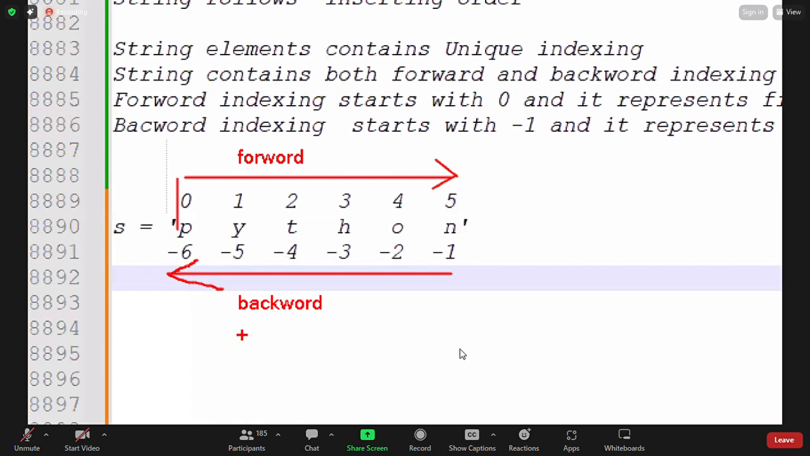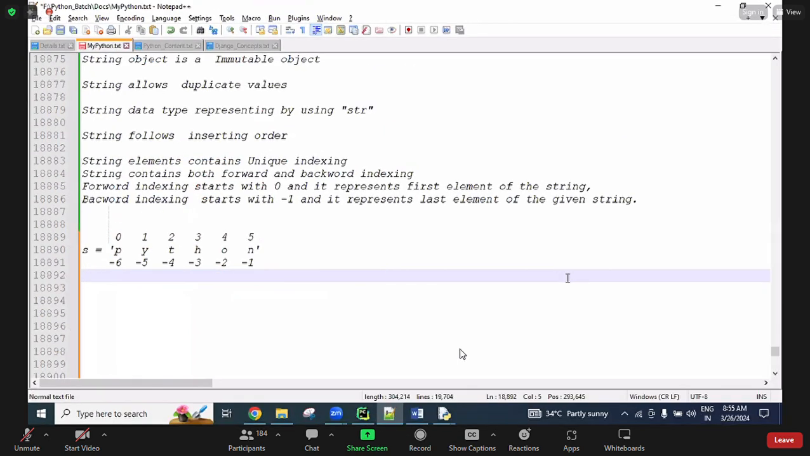Next, for the tuple concept also the same rule. For the list concept also the same rule. Tuple contains unique indexing, both forward and backward. These same rules we are discussing. So yes, remember that.